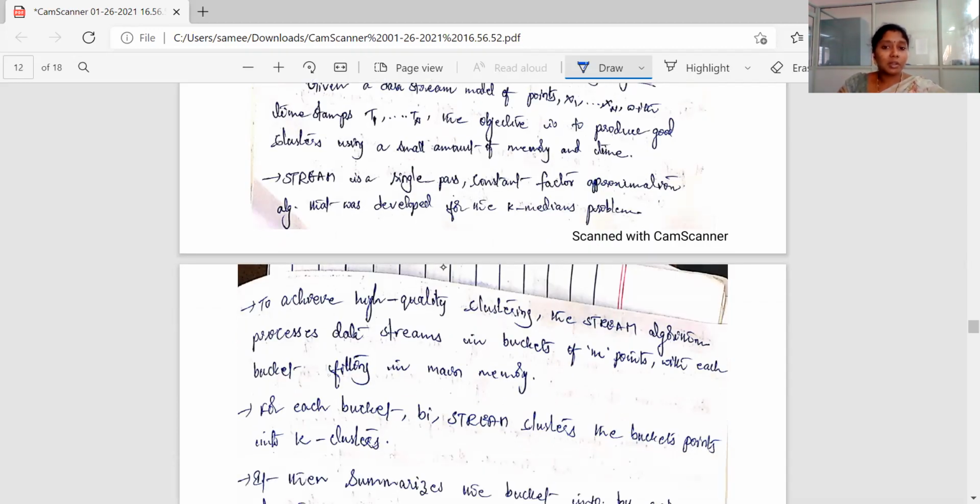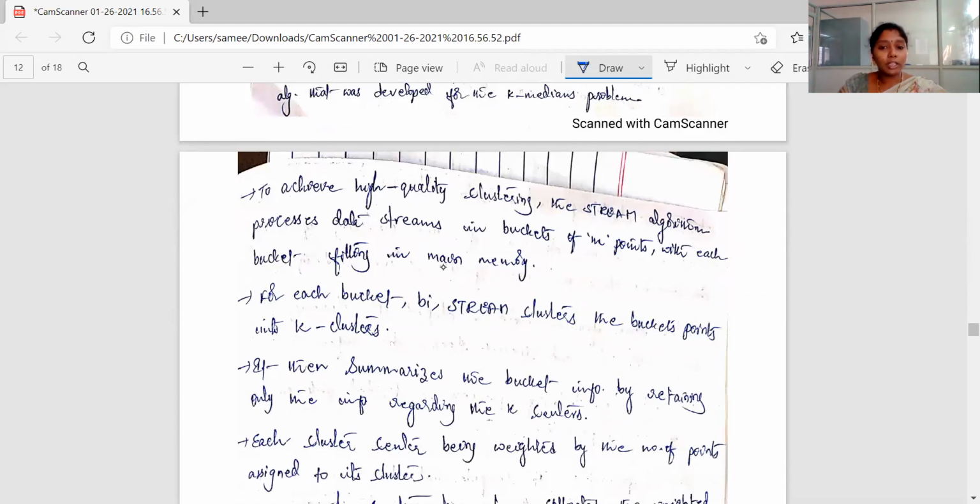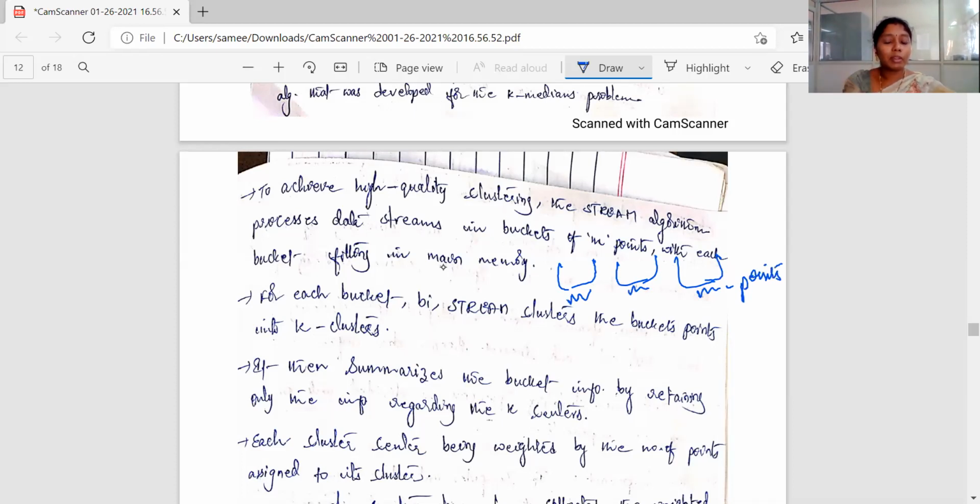STREAM is a single pass constant factor approximation algorithm that was developed for the k-medians problem. To achieve high quality clustering, the STREAM algorithm processes data streams in buckets of m points, with each bucket filling in main memory. So here the entire data is stored in different buckets, each consisting of a maximum of m points. For each bucket, STREAM clusters the bucket points into k clusters.